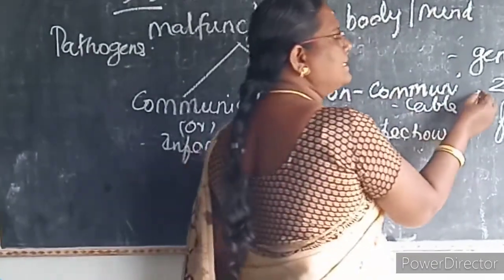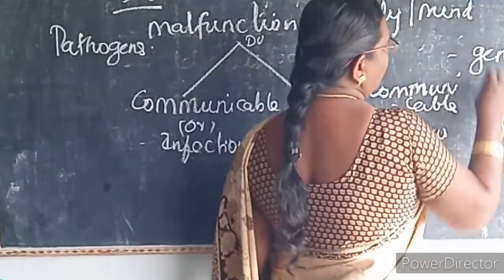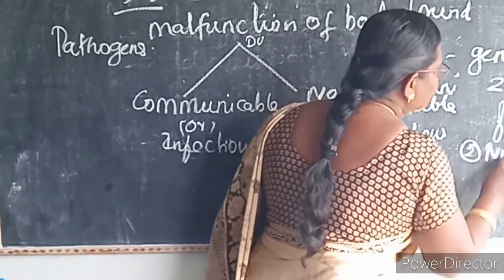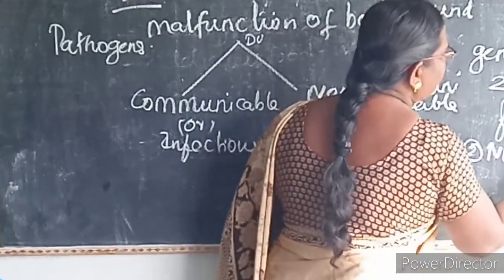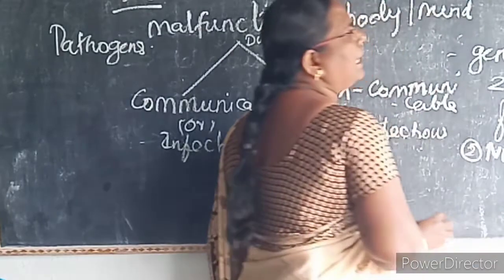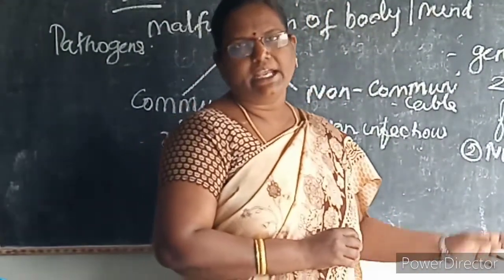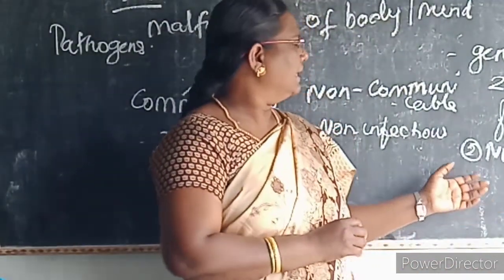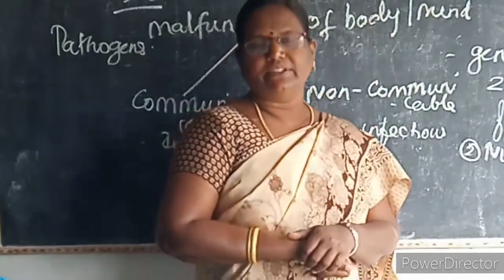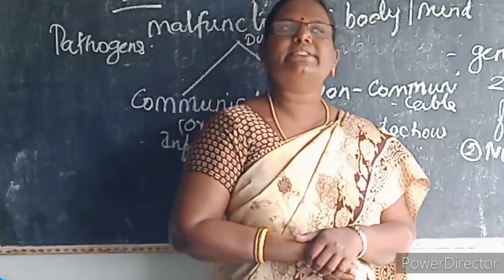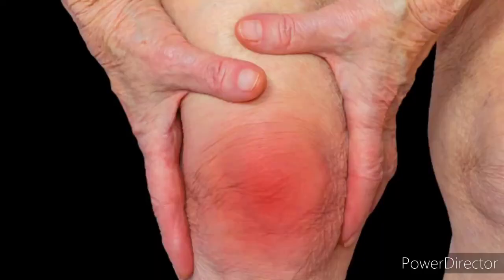The first one is genetic disorder. The second one is nutritional deficiency, that is vitamin deficiency. Deficiency of vitamin A affects the eyesight. The third one is degenerative diseases. Example, arthritis. What is arthritis? Inflammation of the joints. Then heart attack.